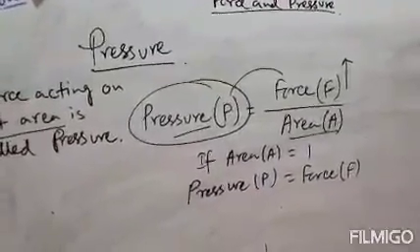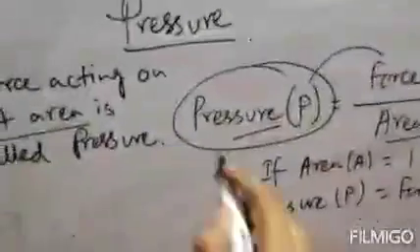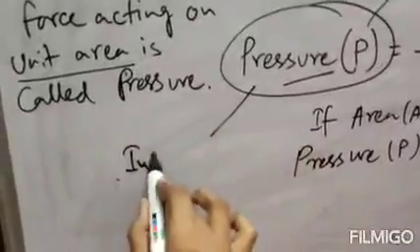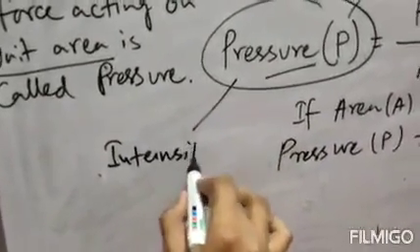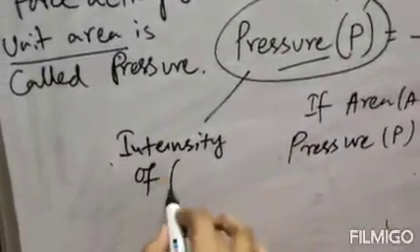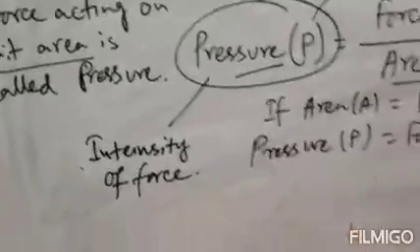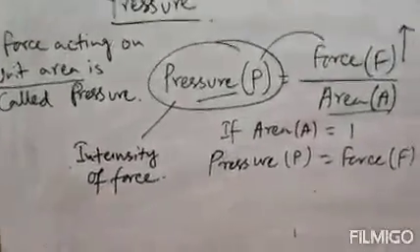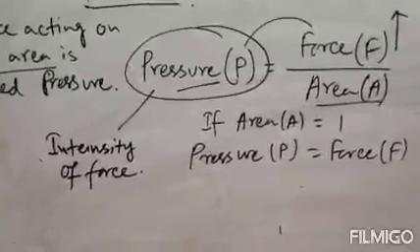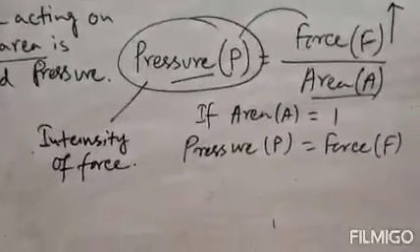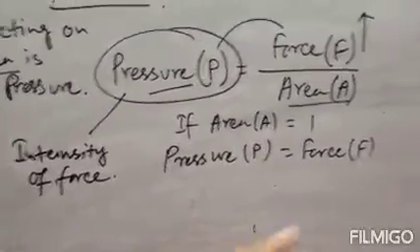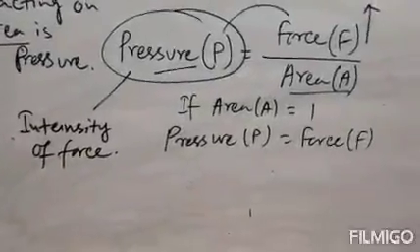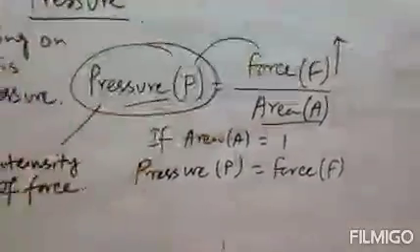Now the pressure is related to force and area. That means we can say the pressure is the intensity of force. Intensity of force means pressure. This intensity of force or pressure on any object depends on two quantities: one is the area of application, that is A, and one is the force applied, that is F.